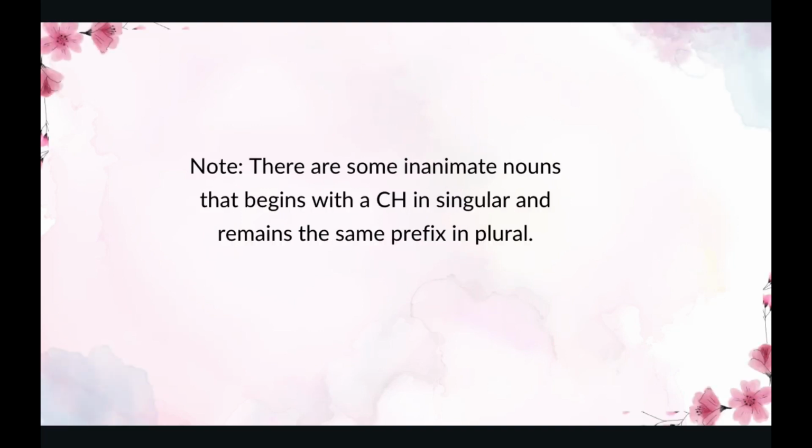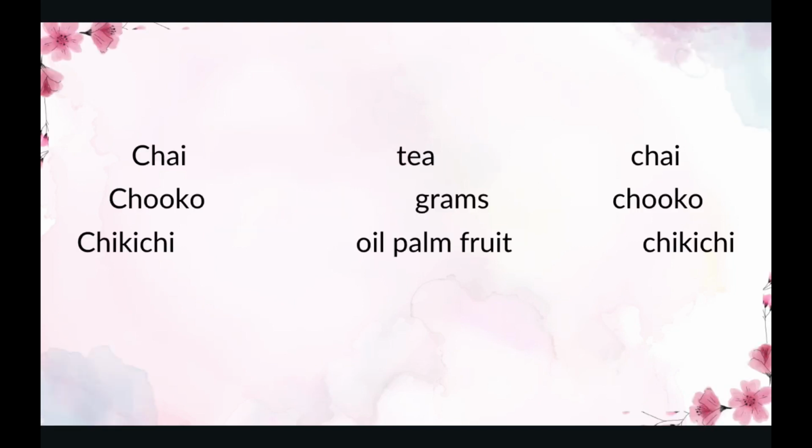Note: there are some inanimate nouns that begin with ch in singular and remain with the same prefix in plural. Here are some of them. We have the singular, plural, and meaning. First one, chai. Chai is tea. Tea in plural remains chai.